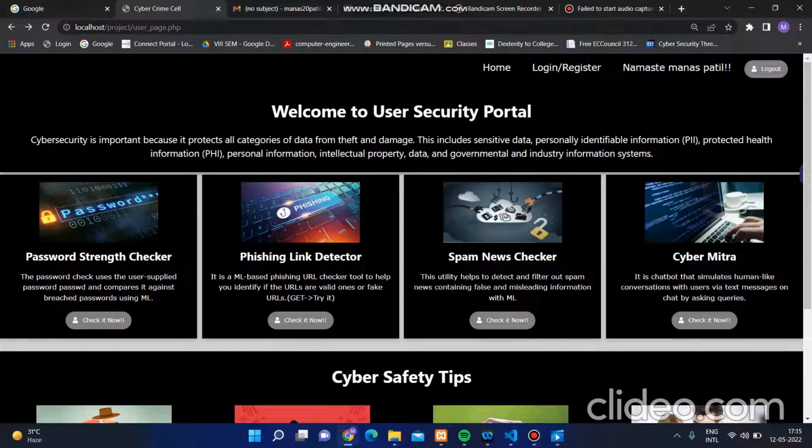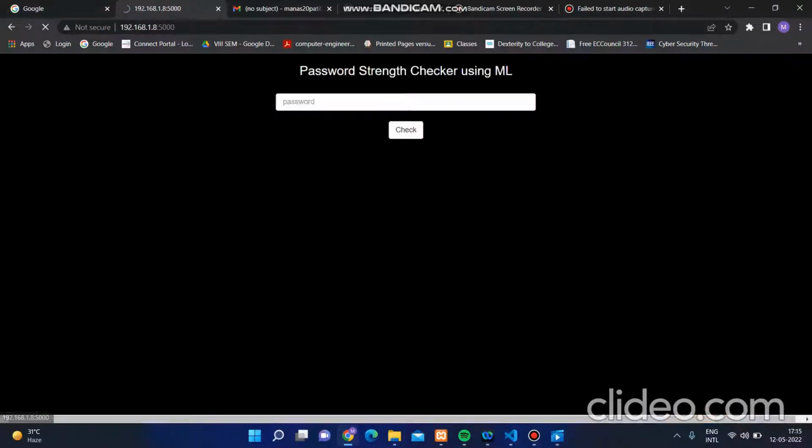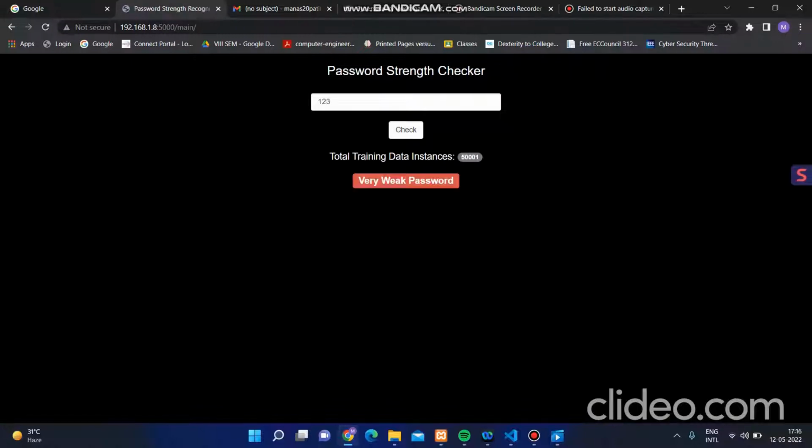Let's start with the password strength checker. The password strength checker is using ML, that is machine learning. Let's check the strength of the password that we use. For the registration of the security portal, I used the password 123. Of course, it is a very big password. Let's check out the password strength.